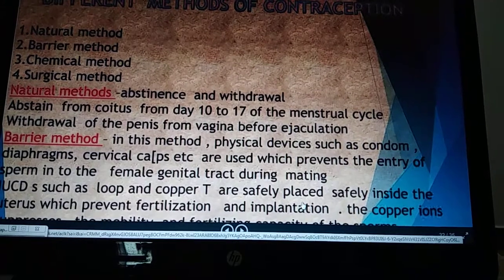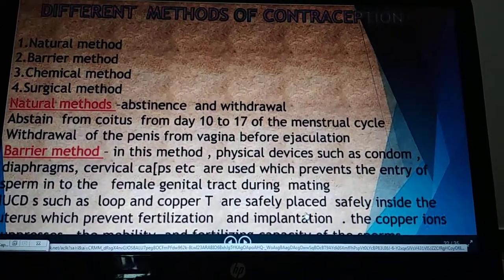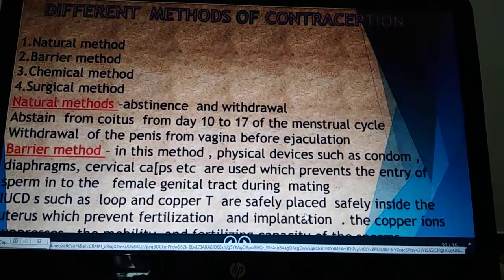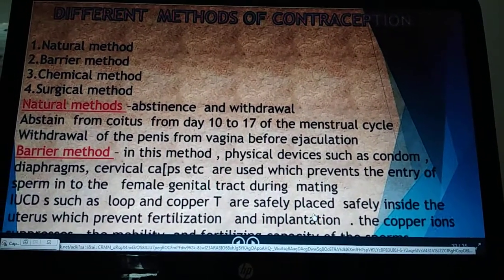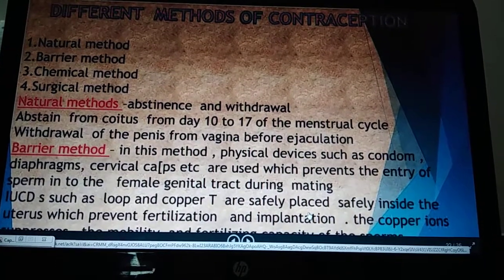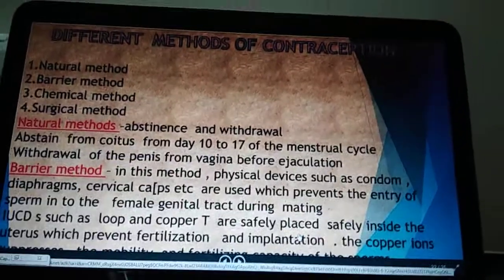We have seen in the reproductive organs that male gametes are produced by the testes, female gametes are produced by the ovaries, and they fuse at the fallopian tubes. Then implantation or development of the fetus occurs